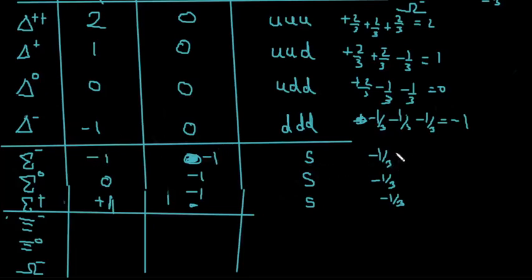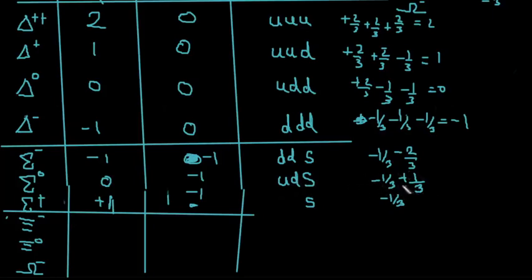So what you can do is, for this to happen -1, -2/3 is required. For -2/3, it is simple, you have to have DD. So that will give out to be -1. Now for having a charge 0, you need to have +1/3, and this can be achieved by U and D. So U will have +2/3, D will have -1/3.